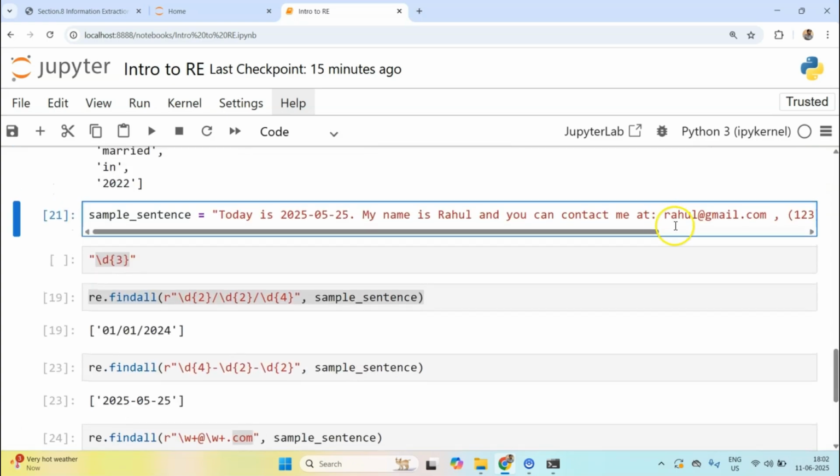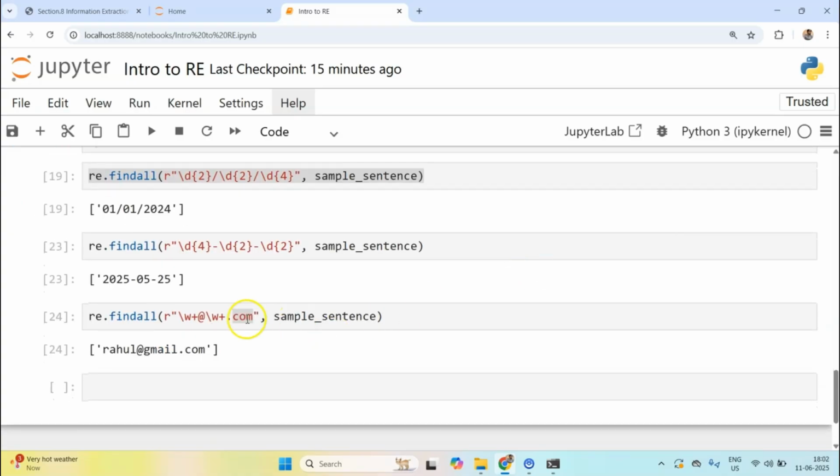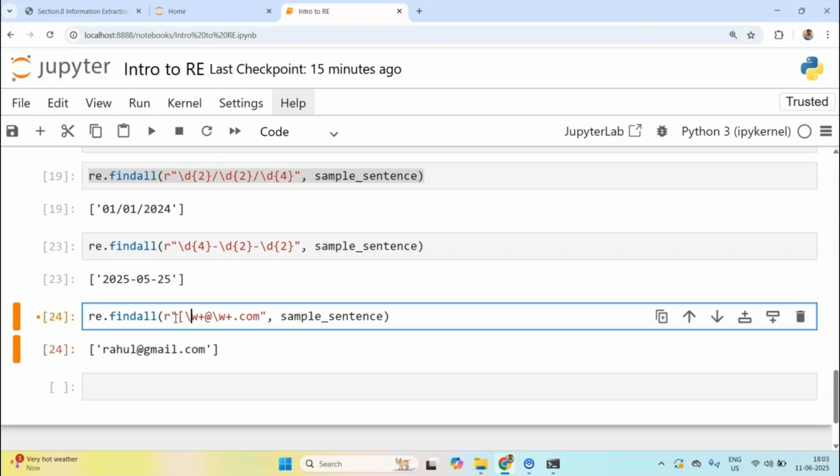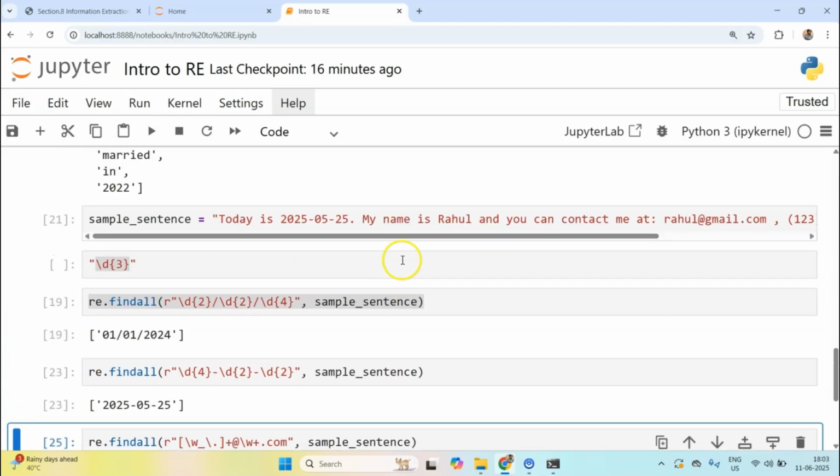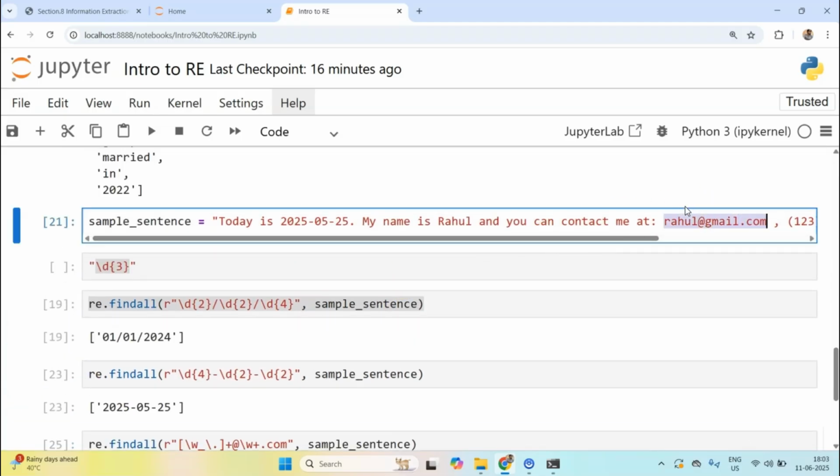But if you recall, some people also like to use underscores and things like that within their email. How can I take care of that? What I can do is wrap this up in a square bracket, and within this, in place of this, I can write underscore and dot as well. Now a literal dot has a different meaning within a regular expression. That's why we will have to escape it. To escape it, we can do something like this. Now if I run this again, it has no effect yet, but let's include some other emails within this text.